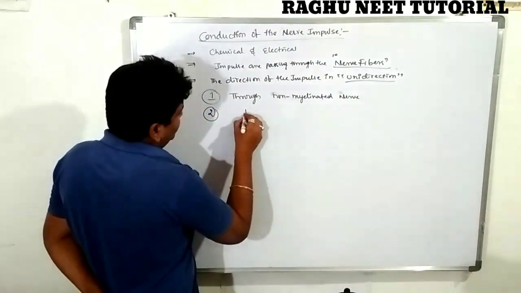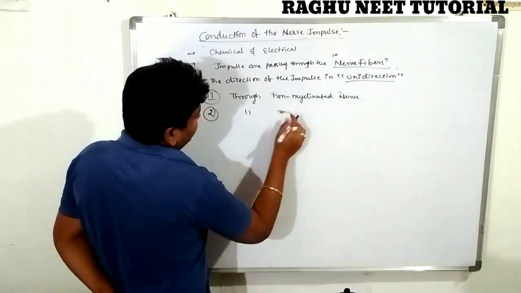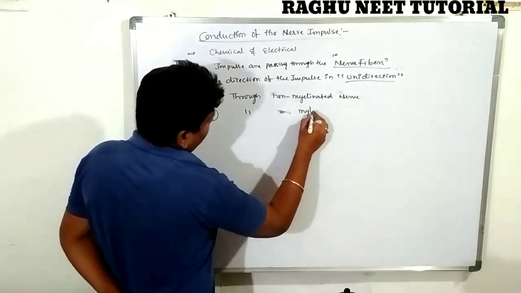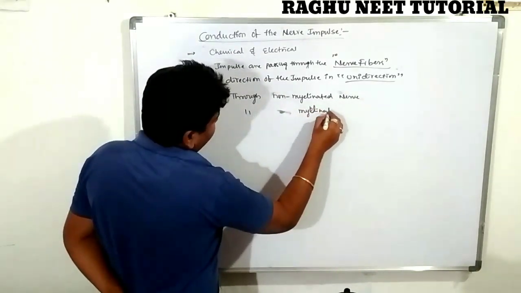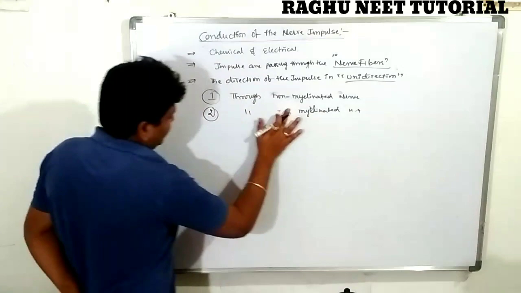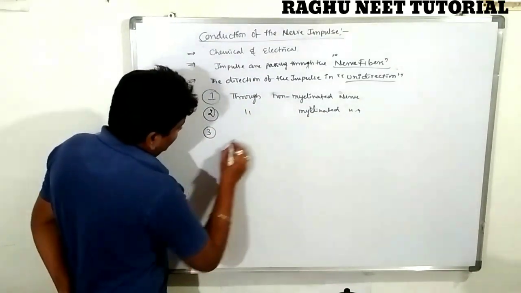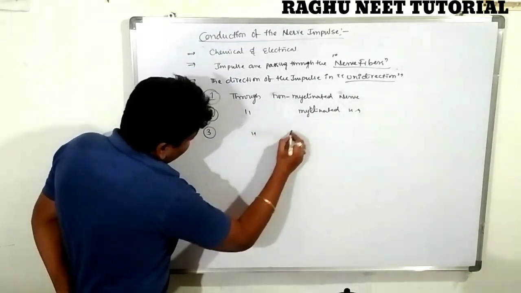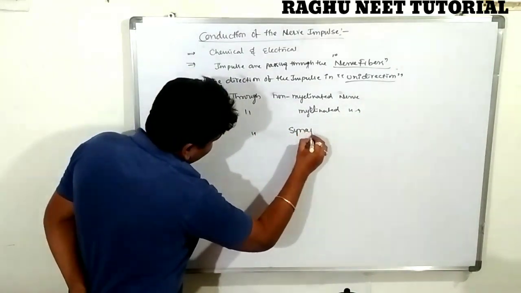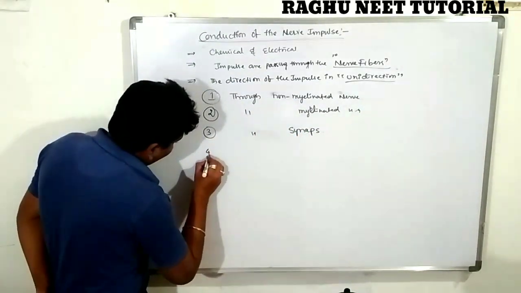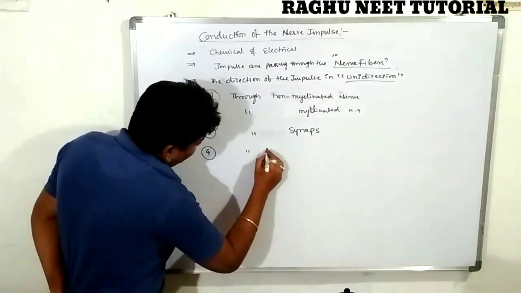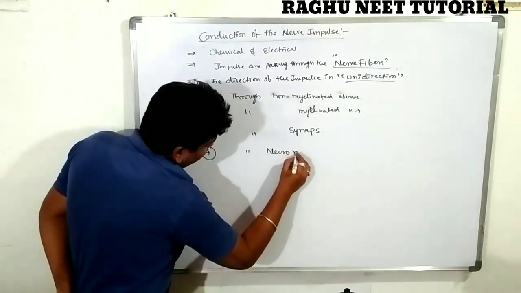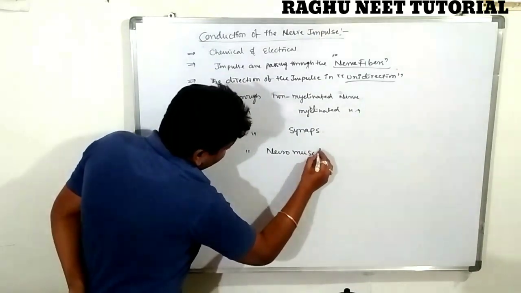Second, through the myelinated neuron. Third, very important, through the synapse. Fourth, through the neuromuscular junction.